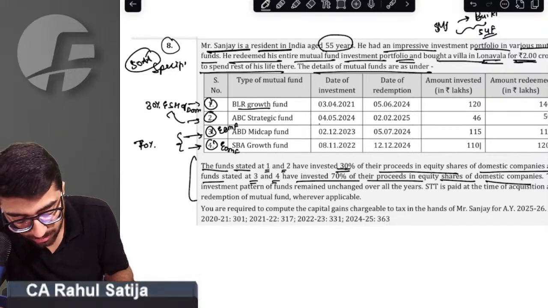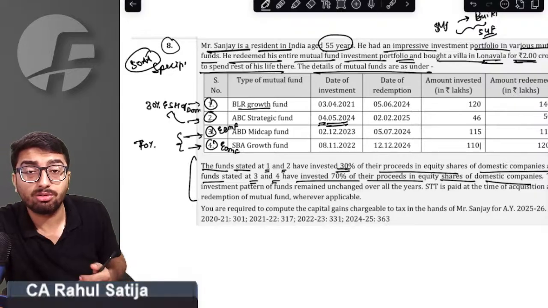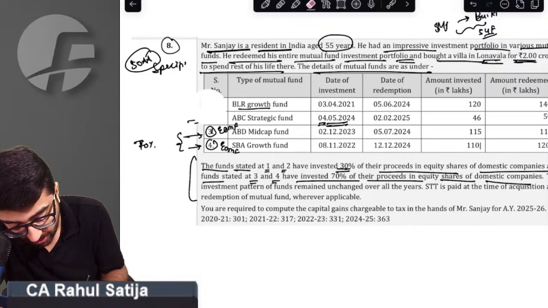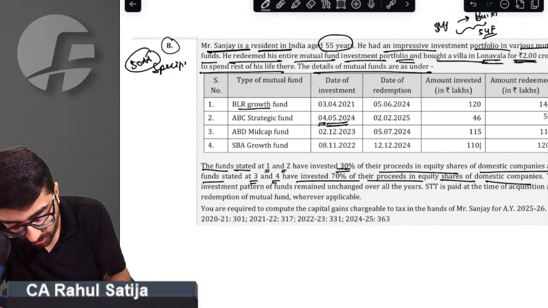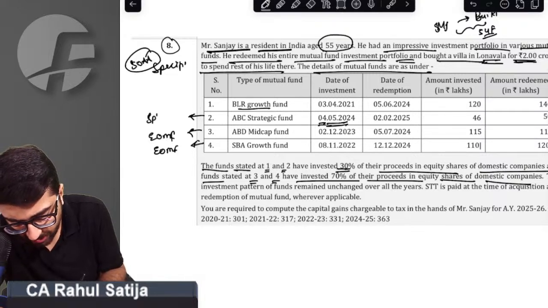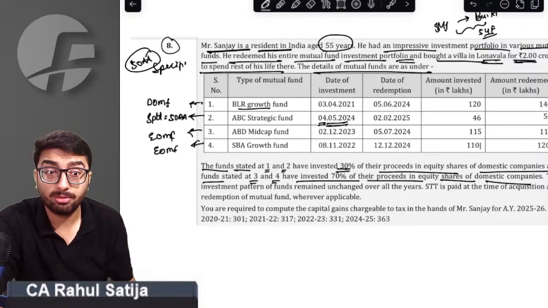ABC fund has been started on or after 1st April. Therefore, can I simply say, drawing the synopsis of this, this is an equity oriented mutual fund. This is also an equity oriented mutual fund. This fund is a specified mutual fund under Section 50AA. And this is a debt oriented mutual fund, a regular debt oriented mutual fund, not a specified one.